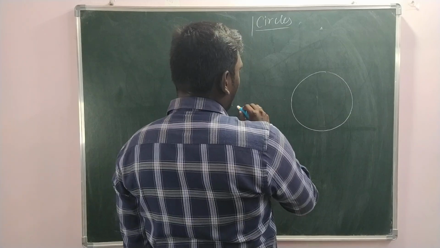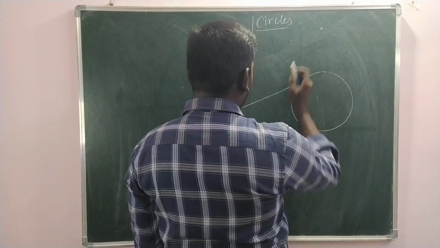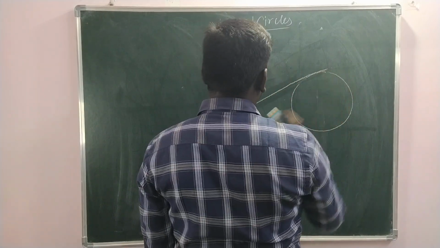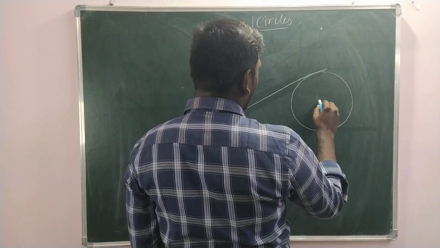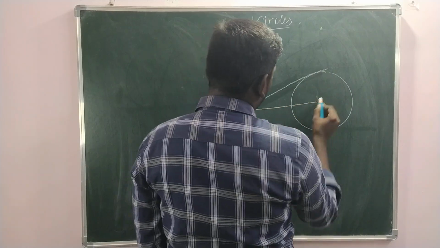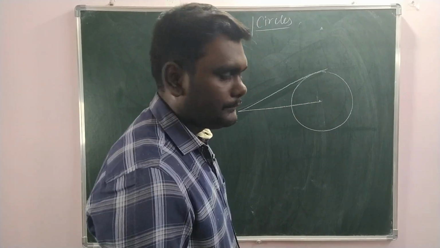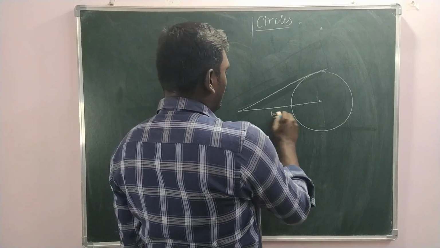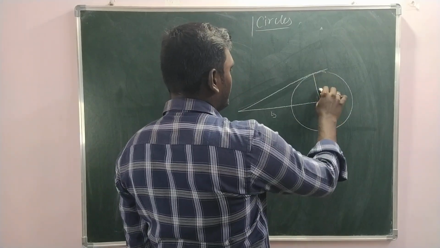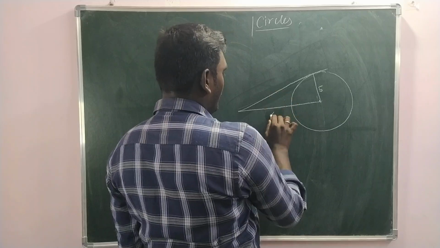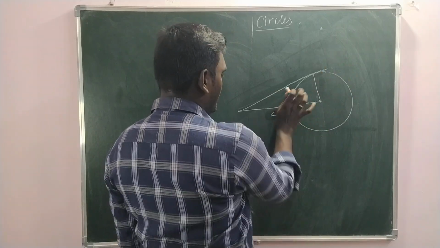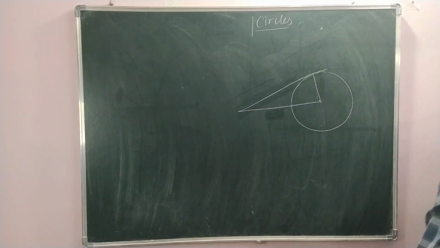We have drawn a tangent. Length of the tangent from the circle. Okay, it is 5, oh, radius is 5. This is 4. Oh, sorry. Read the question again. We have to find the radius.